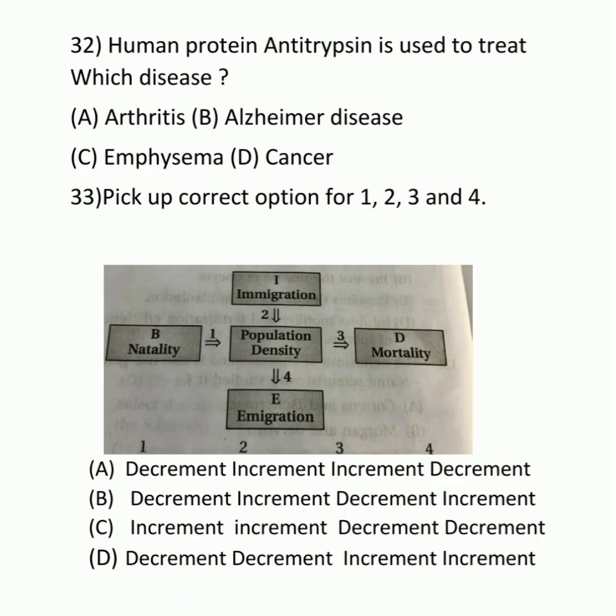32. Human alpha-1 antitrypsin is used to treat which disease? Answer is C. Emphysema. It is a respiratory disorder. 33. Pick up the correct option for 1, 2, 3 and 4. So this is a figure of population growth and the correct answer is C. Increment, increment, decrement and decrement.